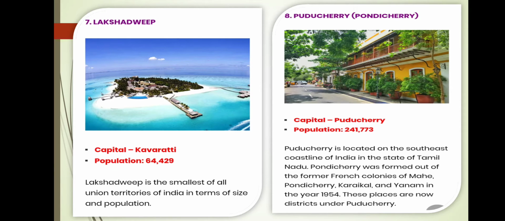It is located on the southeast coastline of the state of Tamil Nadu, and Pondicherry was formed out of the former colonies, including Mahe. You can see Mahe, a small area on the west coast, and now at present Pondicherry is located on the east coast. So this is the information on Union Territories.